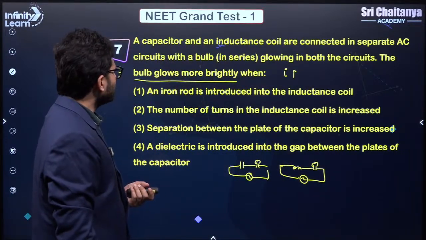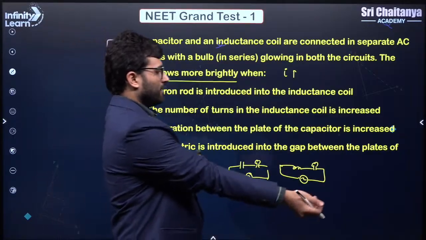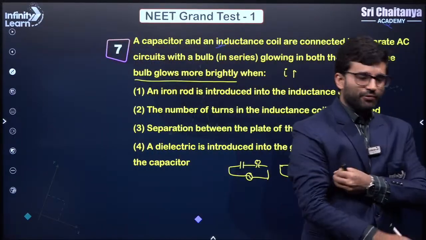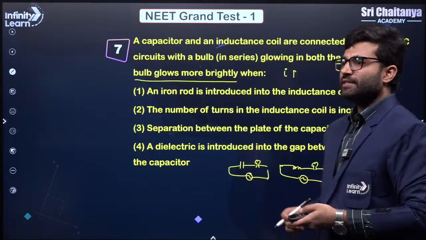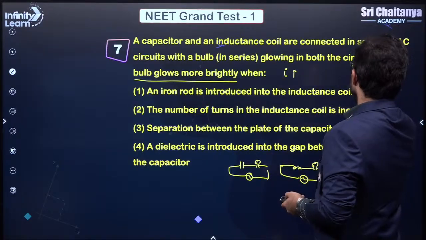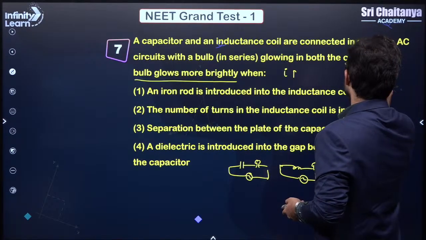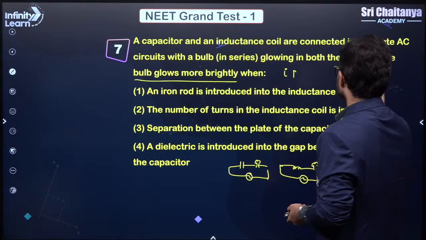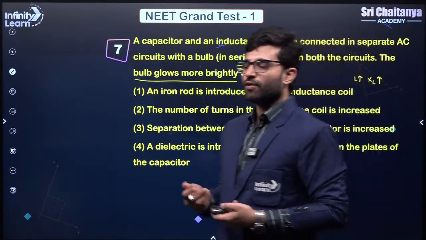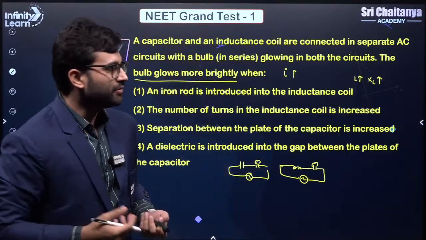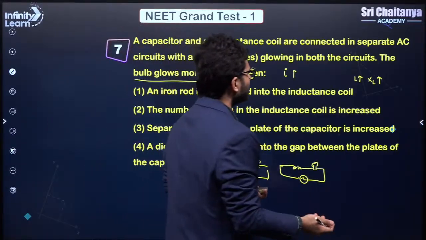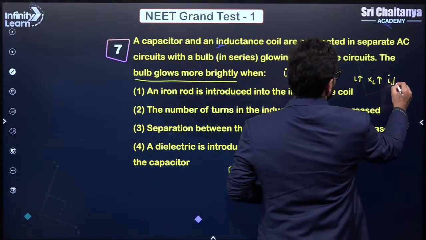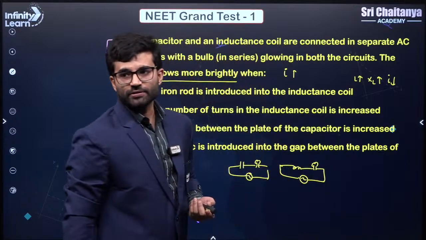Okay, so let's see. An iron rod is introduced into the inductance coil. What will happen if I introduce an iron rod here? Basically inductance L will increase, and because of L, my XL, which is the inductive reactance, will also increase, which is increasing the overall resistance of the circuit. And when you increase the overall resistance of the circuit, I decreases. So I know for sure the first is not the option.